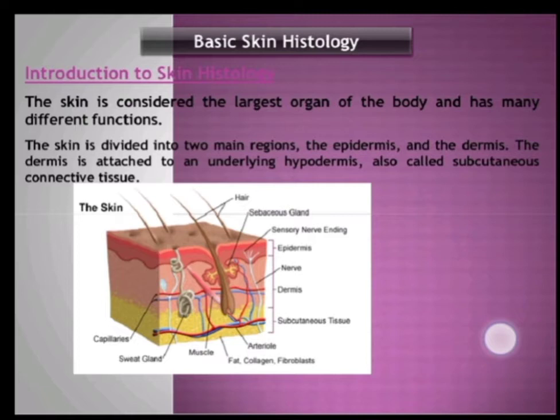And then in the upper layers we will find the displacement and shedding of the cells, the death and desquamation.